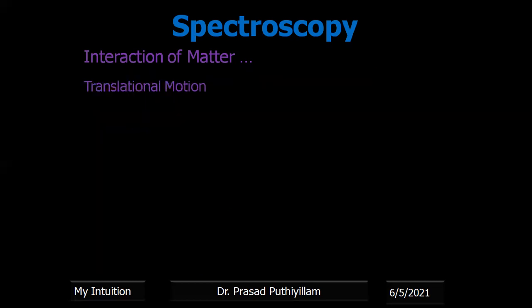Now we'll see the first one, translational motion. We are not going into detail, I'm only explaining what it means here. When we come to the individual spectroscopy, wherever it comes, I'll explain in detail, because it is required to analyze the molecules. Translational motion is the free movement of molecules through space when they are hit by electromagnetic radiation.